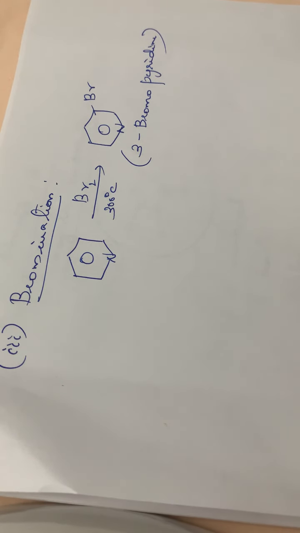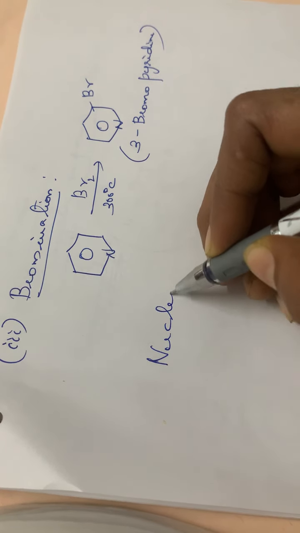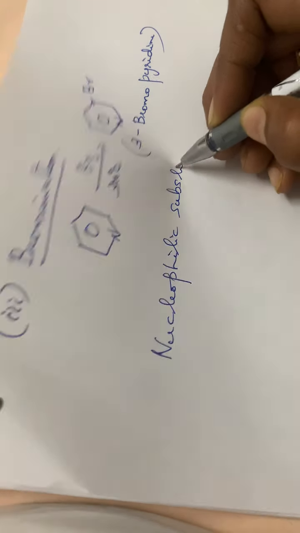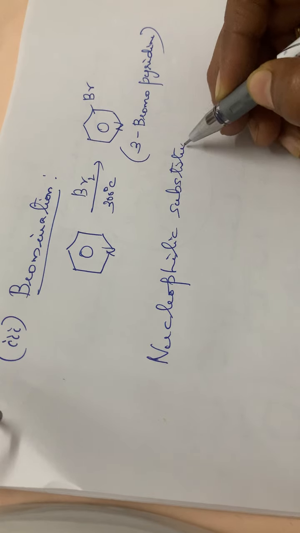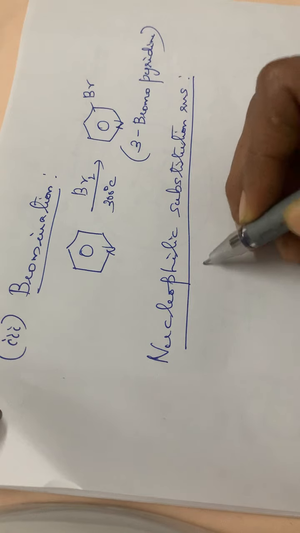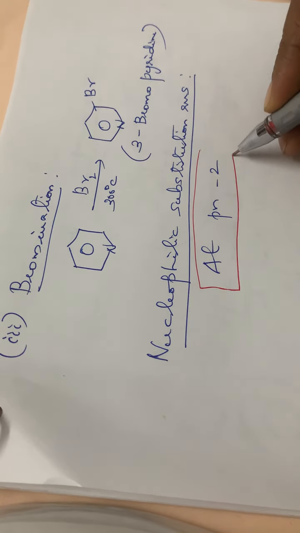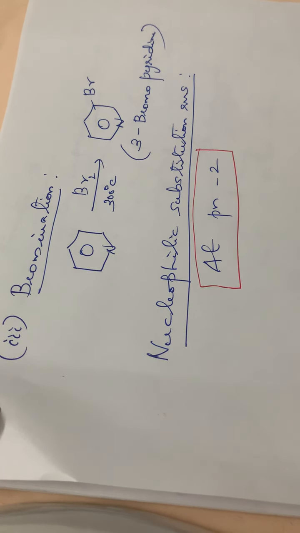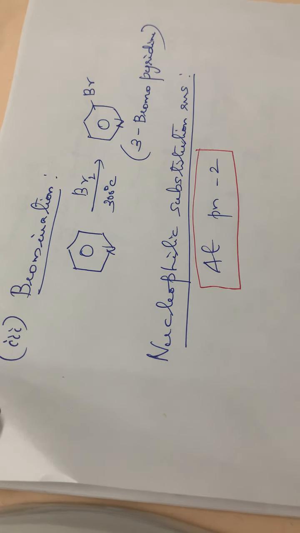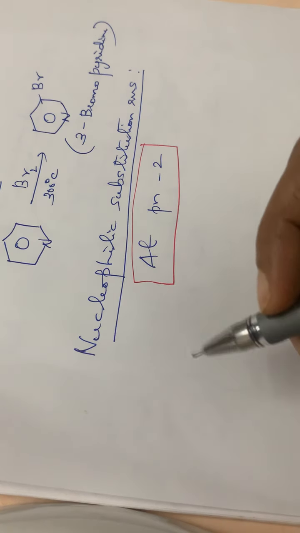Next is coming to the nucleophilic substitution reactions. Electrophilic substitution is at position 3 and nucleophilic substitution reactions are at position 2. Nucleophilic substitution at position 2 and electrophilic substitution at position 3. Next is the nucleophilic substitution reaction. Nucleophile means Nu minus will be attacking the pyridine.